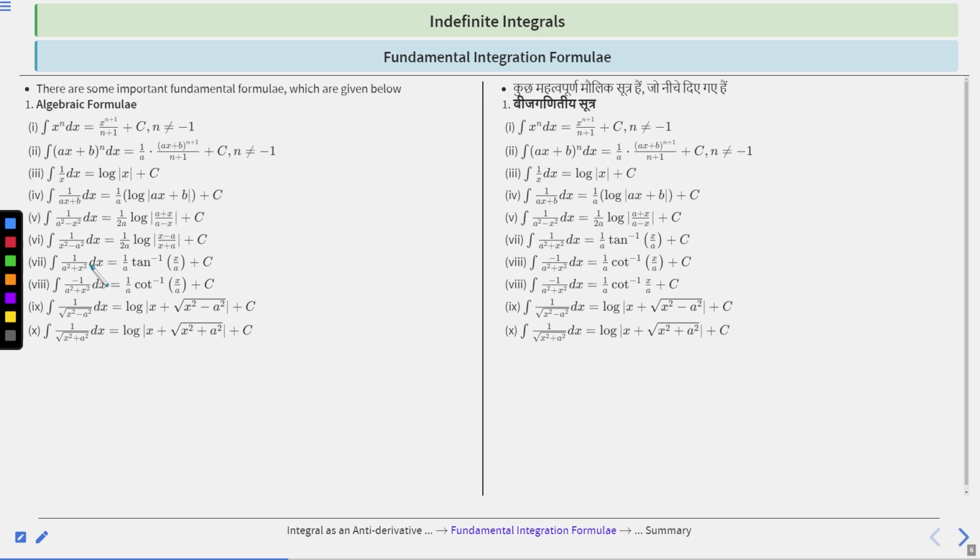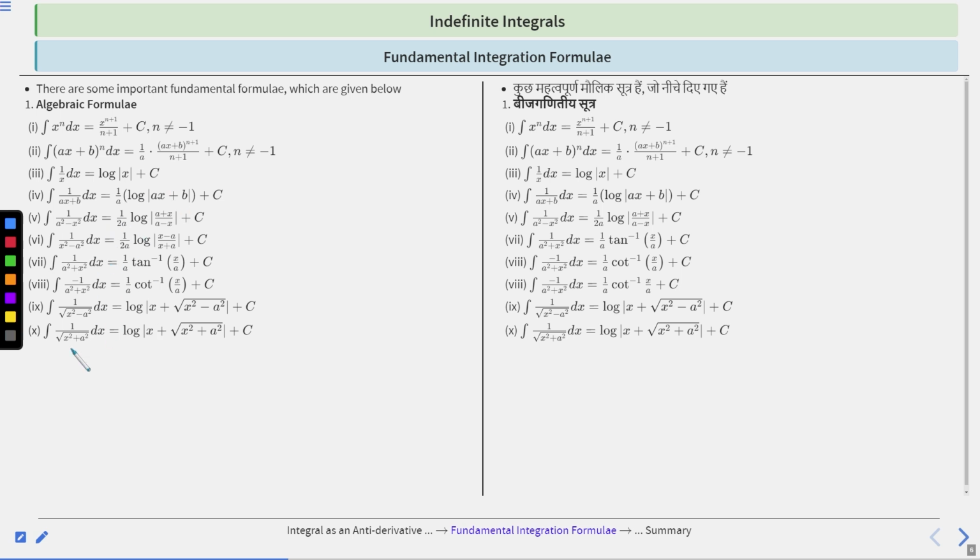Integration of dx upon a square plus x square is equal to 1 by a tan inverse x by a plus c. Right. Next, eighth, integration of minus dx upon a square plus x square is equal to 1 by a cot inverse x by a plus c. Right. You have to keep in mind.